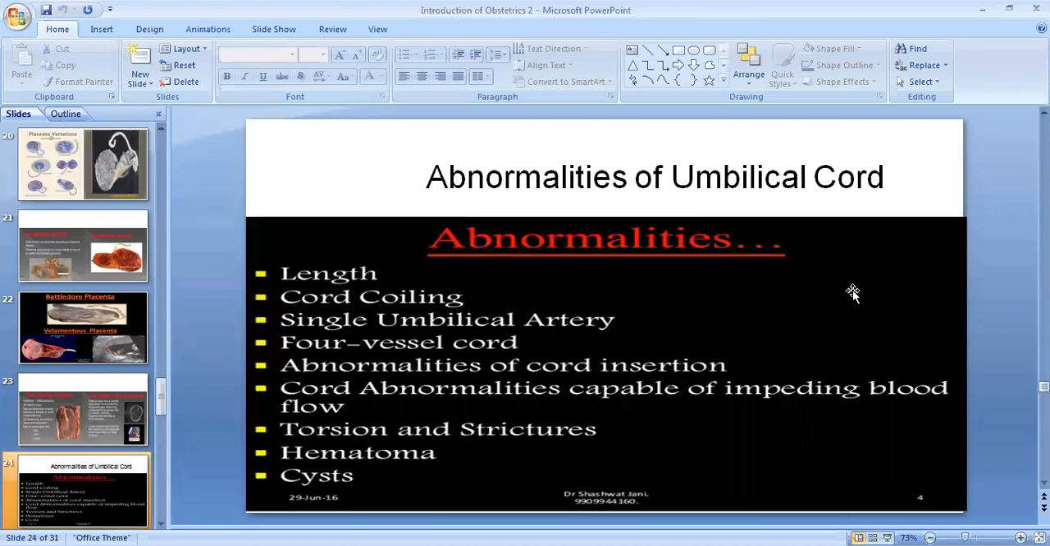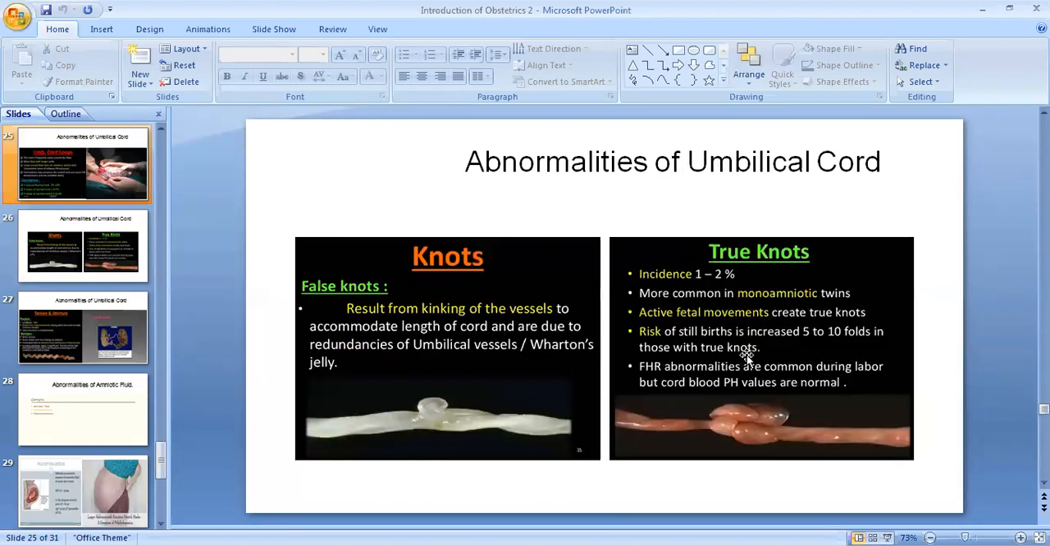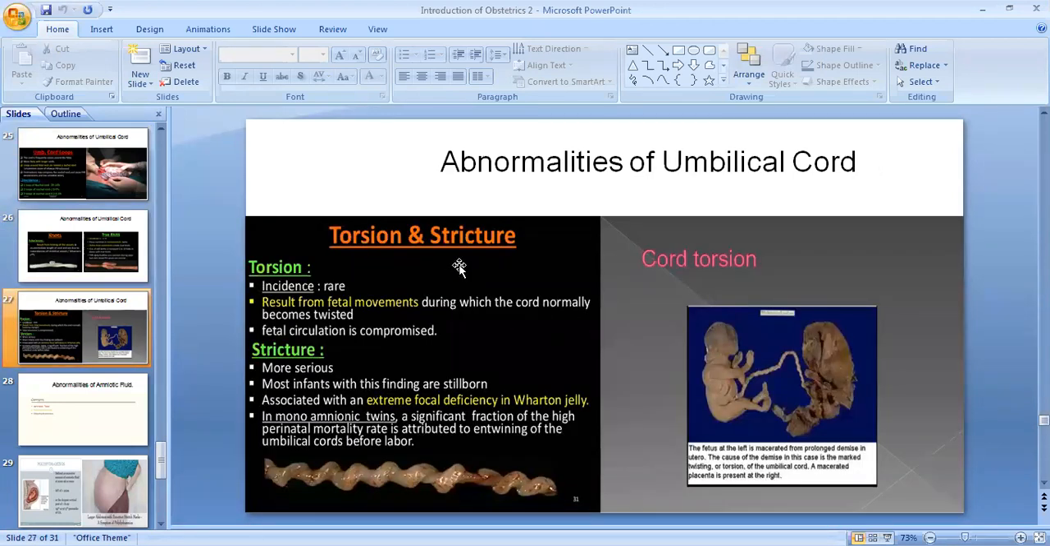Then abnormalities of the umbilical cord, that is length-wise, content-wise, then the cord insertion, where it is inserted, or sometimes there is torsion and stricture, or sometimes hematoma and cyst of the umbilical cord. See, these are loops of the umbilical cord. One, two loops around the neck. You can see in this diagram. That is abnormalities of the umbilical cord. Sometimes the umbilical cord has a knot also. So these are the two knots: this is the false knot, and this is the true knot. Then sometimes there is torsion or stricture of the umbilical cord.